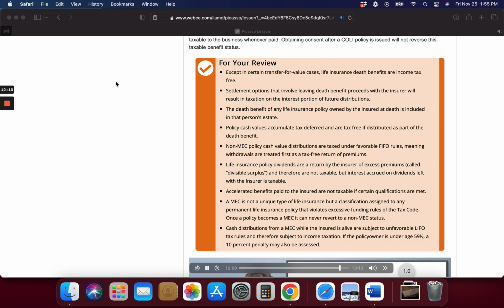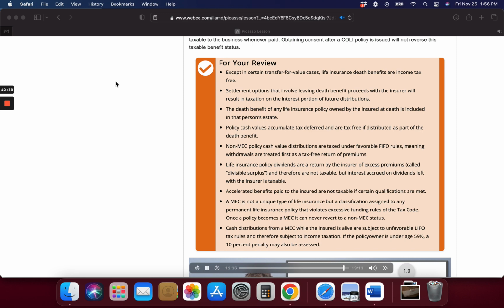Non-MEC policy cash value distributions are taxed under favorable FIFO rules, meaning withdrawals are treated first as a tax-free return of premiums. Life insurance policy dividends are a return by the insurer of excess premiums, called divisible surplus, and therefore are not taxable, but interest accrued on dividends left with the insurer is taxable. Accelerated benefits paid to the insured are not taxable if certain qualifications are met.